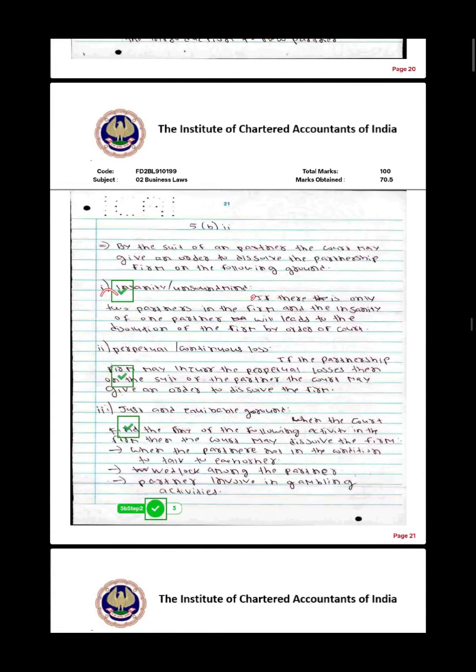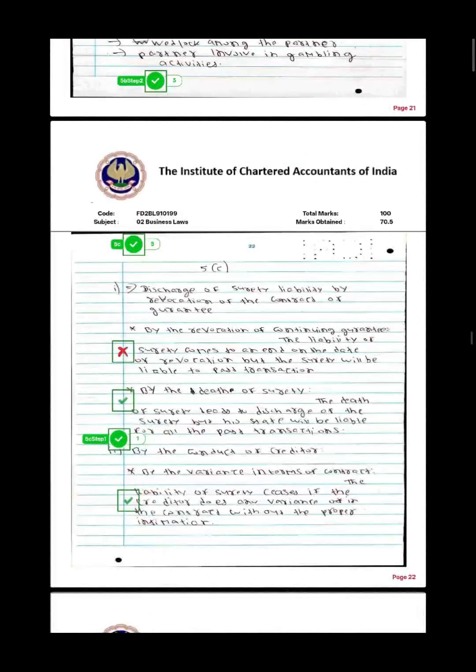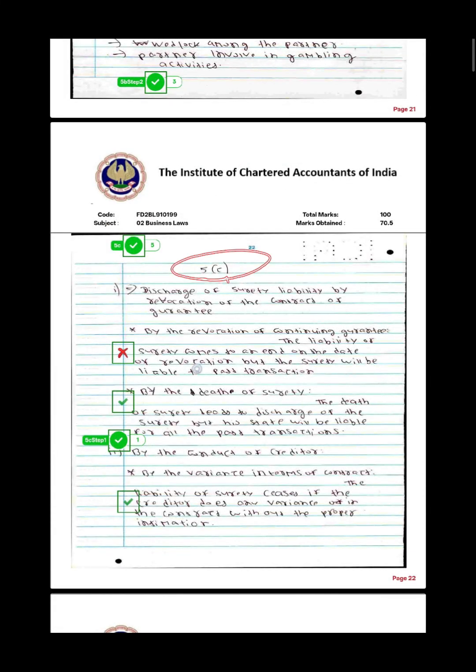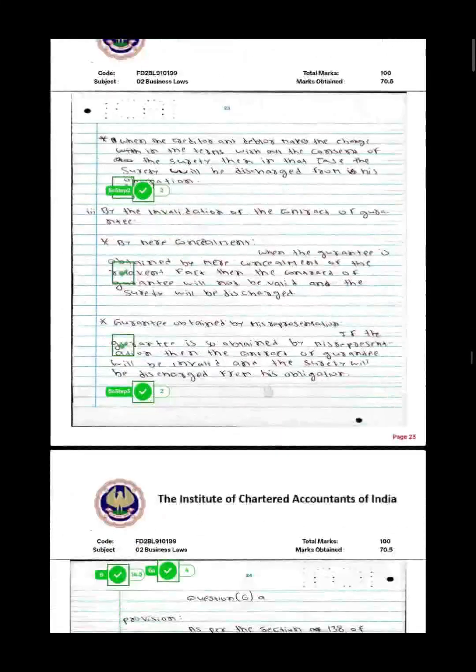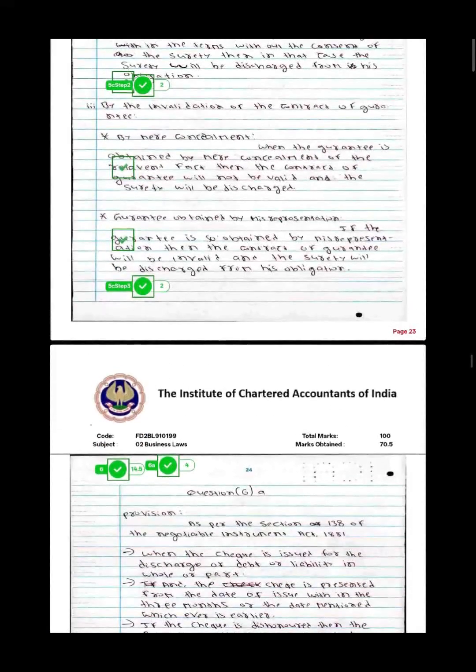Again I have written the points, and I have explained in 3 to 4 lines, and then moved forward. Again I have written the 5C, and again you can see that the checker has allotted marks. It was up to here.